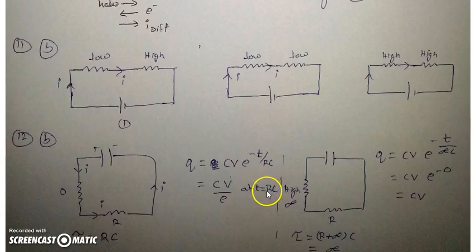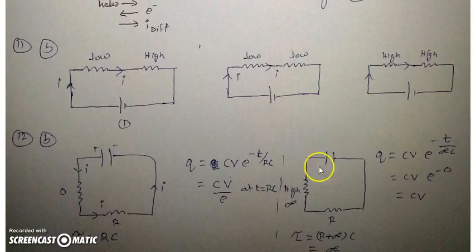And if t is equal to RC, it will be CV by e. But in this case, as tau is infinite, minus t by infinity will give you 0. e to the power minus 0 is nothing but 1. So the charge is CV.